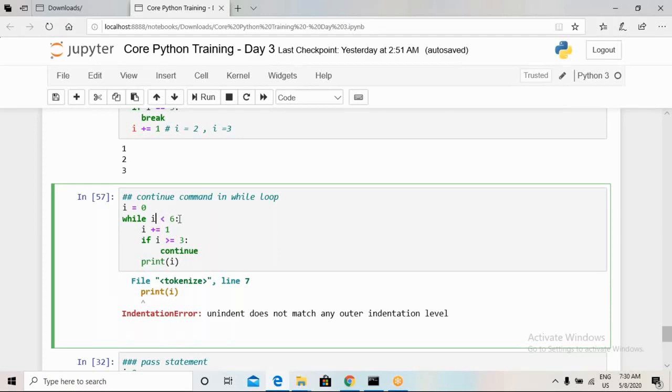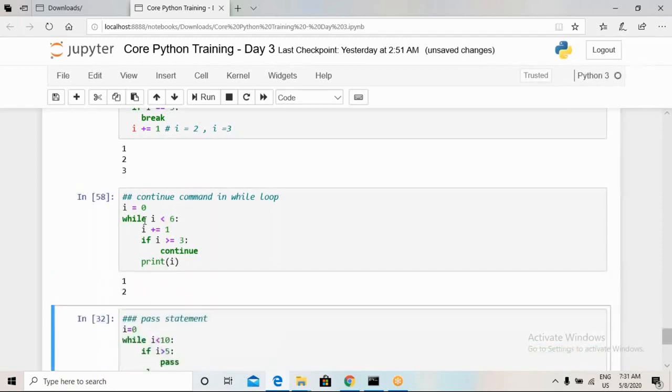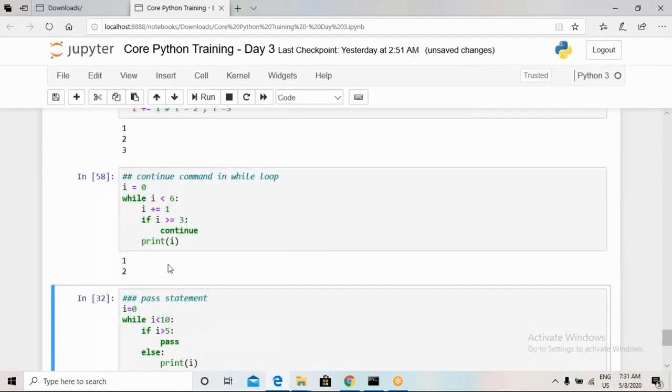Now the value of i is 4, so it will enter into this loop, and it will increase the value of i by 1. So now the value of i is 5. It will check whether this condition follows. If this condition follows, it will not execute the lines following that condition. Now the value of i will be 6. For the next iteration, the value of i will be 6, and that's why it will not print. It will exit from this while loop. Okay. So now my loop is not an infinite loop, but it is finite because there is no star sign over here. Okay.